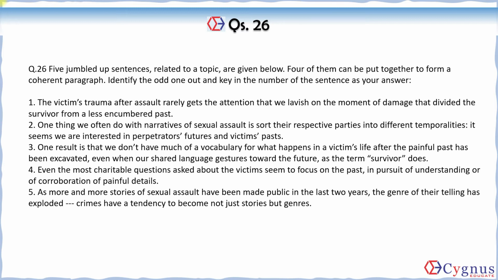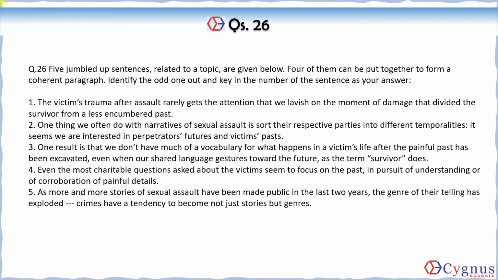And from second, then we will go to first, because it talks about the same idea, how the moment is given lots of attention, but the trauma is ignored, not even acknowledged. And then from there, as a result, since it receives least attention from the storytellers, we do not have enough vocabulary to describe the trauma or victim's life after the painful past has been excavated.